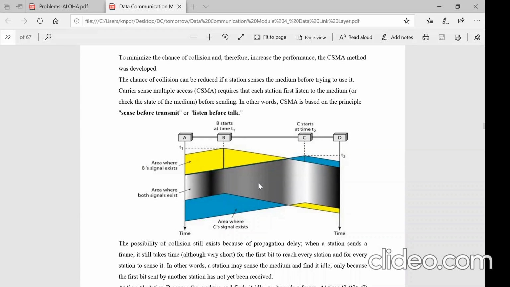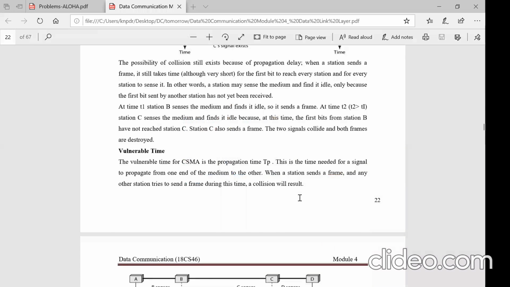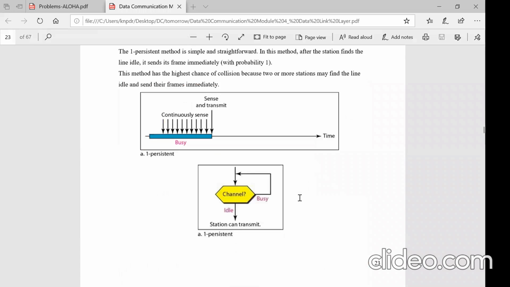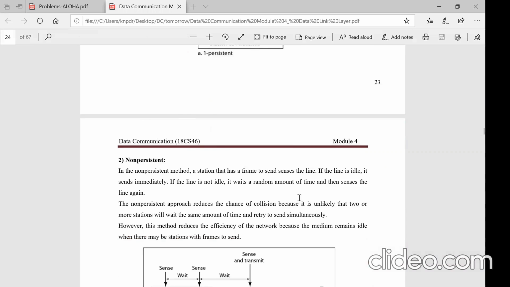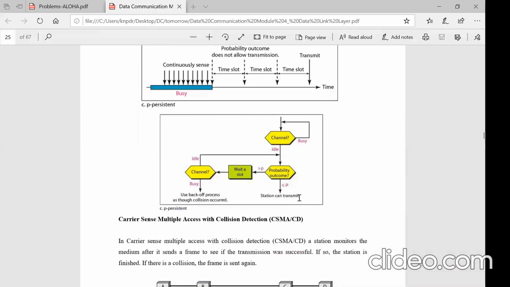And one more thing in this particular protocol, probably the stations may not repeat the packets. If the stations don't repeat the packets, then the data will not reach the destination. That particular packet is lost. How to avoid this?